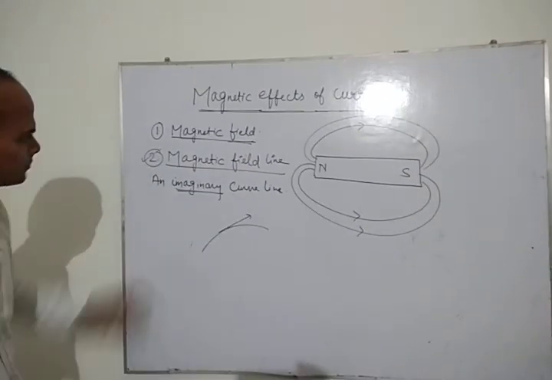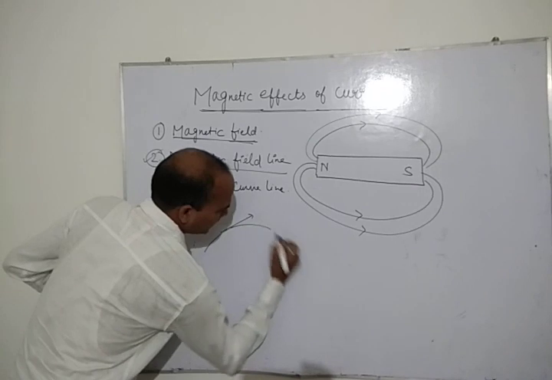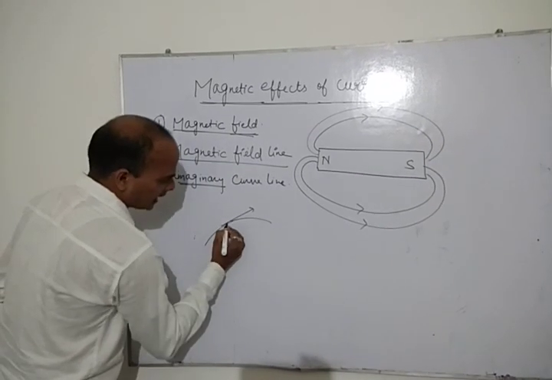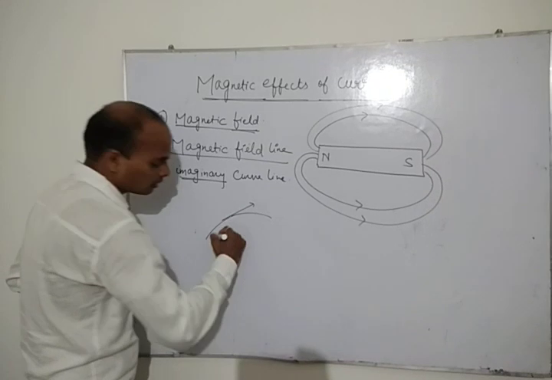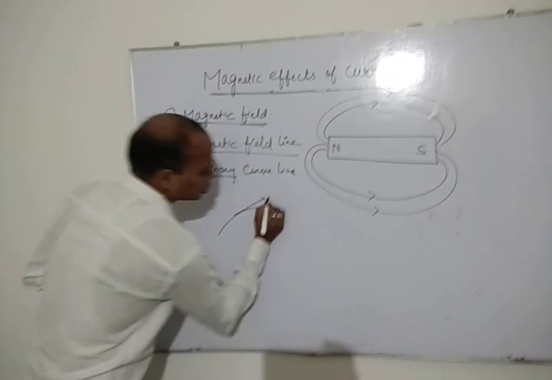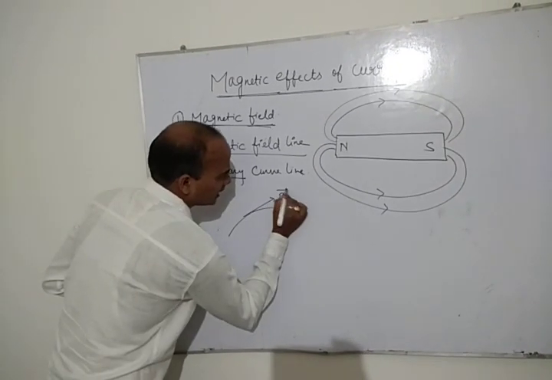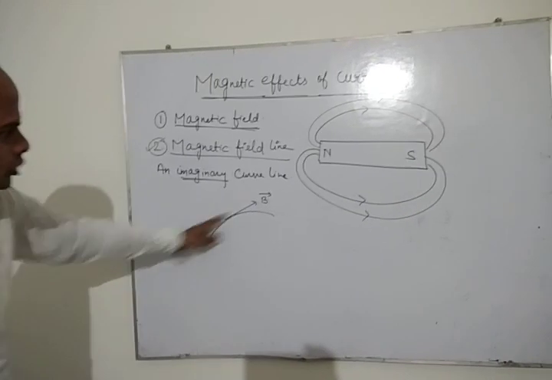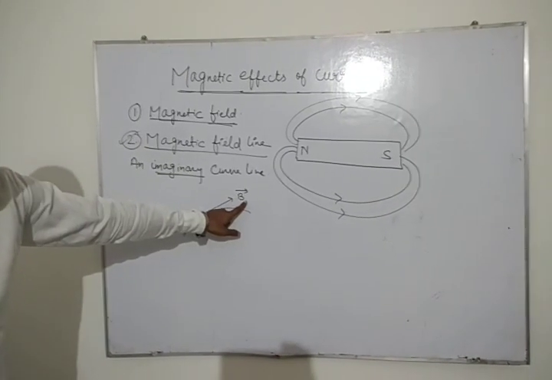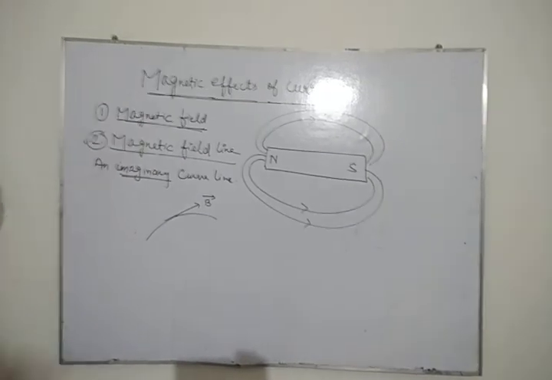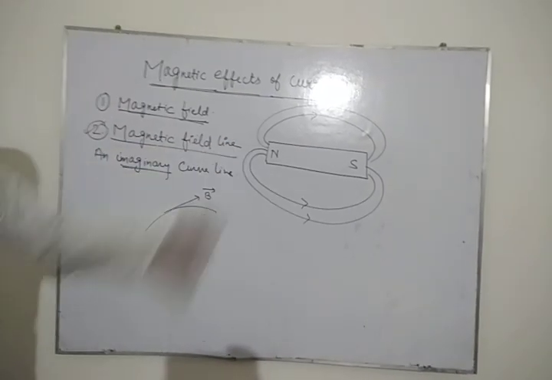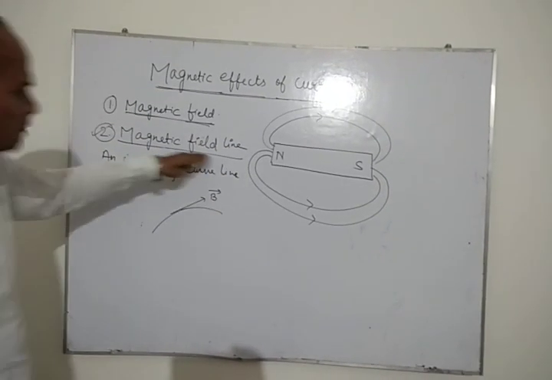See here. It is an imaginary curved line, and when a tangent line is drawn through a point on this curved line, this shows the direction of magnetic field. This is magnetic field line. By this we can define what is magnetic field line.